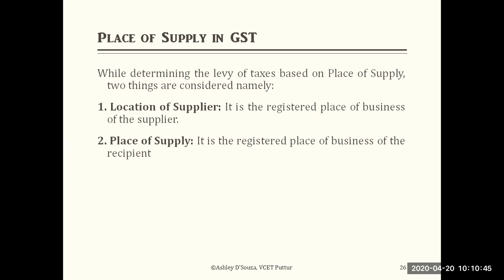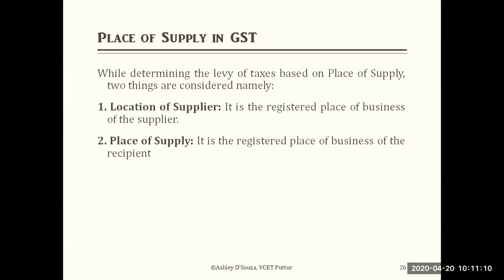Location of the supplier means the registered place of business of the supplier. It is the state and location where the person supplying the goods or services has registered.